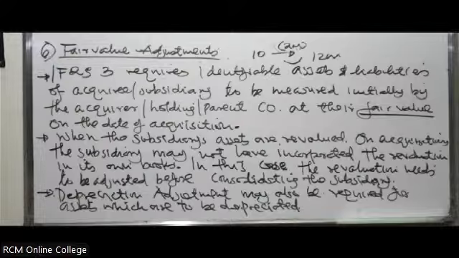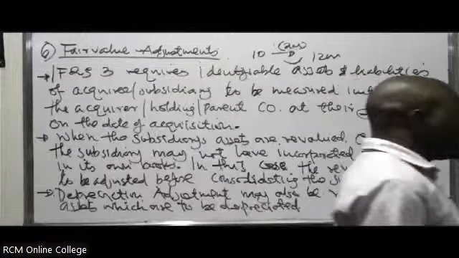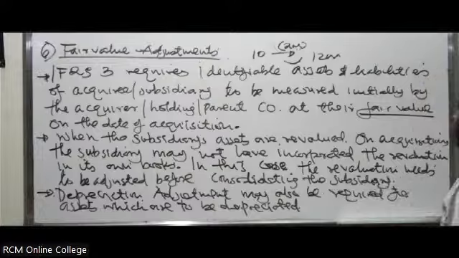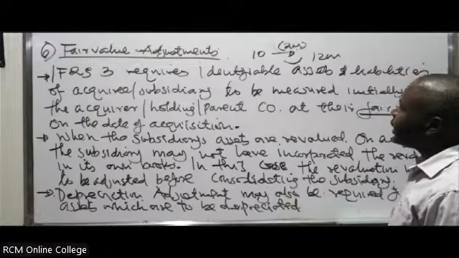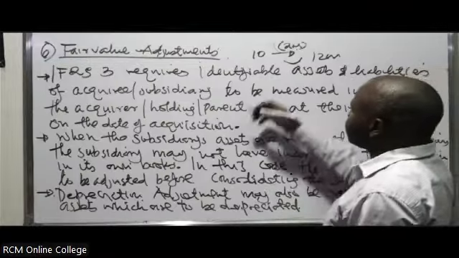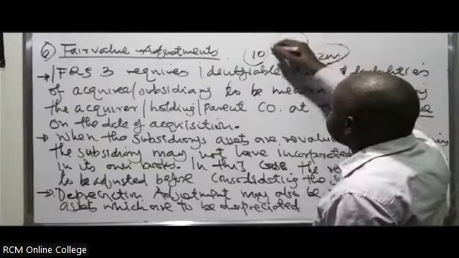So in this case, you consider the depreciation on the revaluation. So also you account for it. If you look at what we were looking at when you are calculating goodwill, there's somewhere you consider what you call pre-acquisition reserves. So sometimes you'll be told that when the company was acquiring, they revalued the assets from maybe 10 million to 12 million. So this creates a revaluation reserve of 2 million.